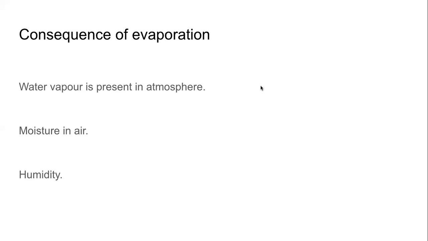And evaporation is constantly happening. Because evaporation is constantly happening, water is constantly converting into water vapor. Where is it going? It is going into the atmosphere. Remember, atmosphere is the layer of air around Earth. So always there is some water vapor in the atmosphere, and the reason is evaporation.